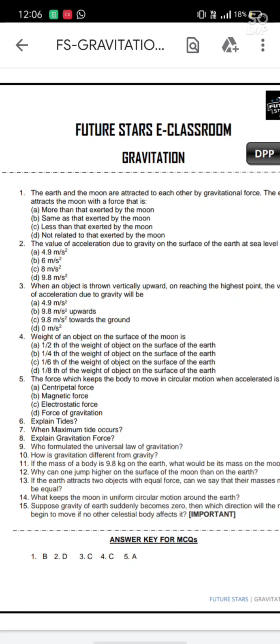Question number 9. Who formulated the universal law of gravitation? The universal law of gravitation was formulated by Newton. He told that if two bodies of mass m1, m2 are placed d distance apart, then the gravitational force between them will be directly proportional to the product of masses m1 and m2 and inversely proportional to the square of the distance between them. So Isaac Newton formulated the universal law of gravitation.